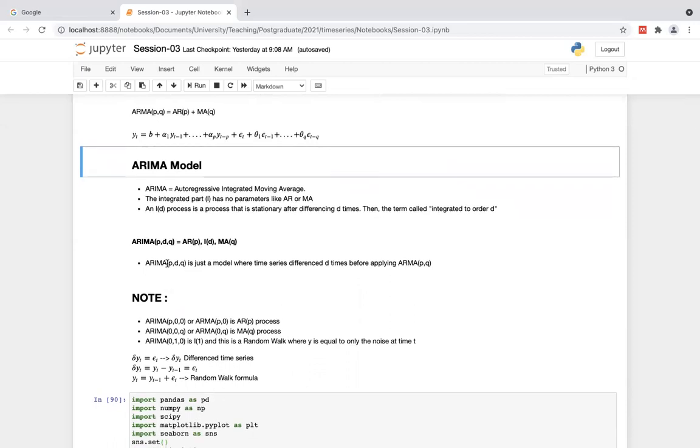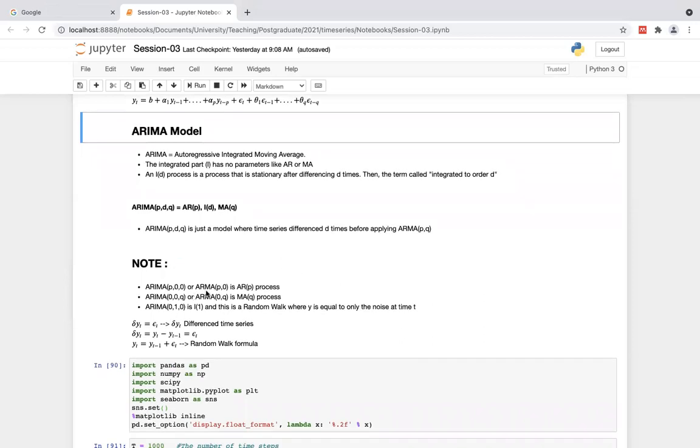Then you can focus on this slide. ARIMA(p, d, q) is just a model where the time series is differenced D times before applying the ARMA model. Before applying the ARMA model, you difference the time series D times, and so it becomes the ARIMA model. Autoregressive integrated moving average, just differencing, right? Then just keep your eye on these areas.